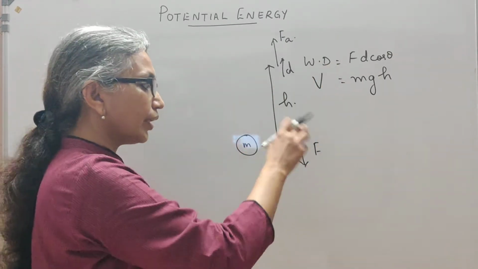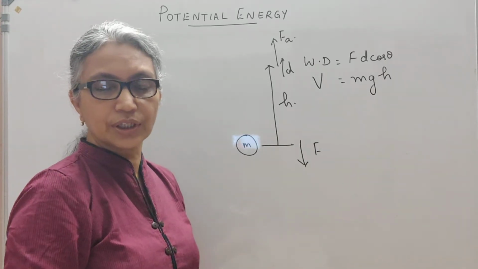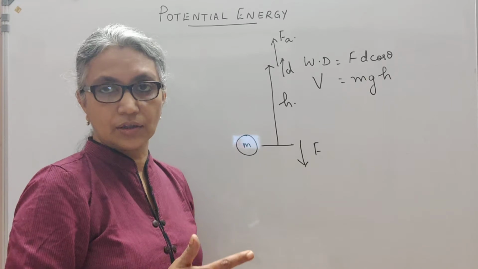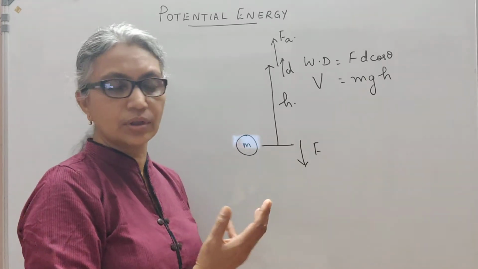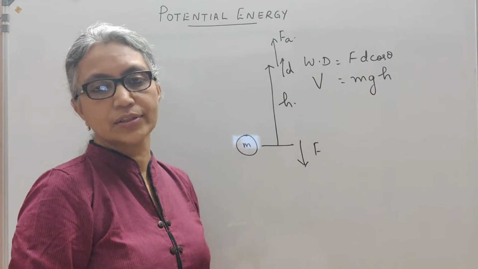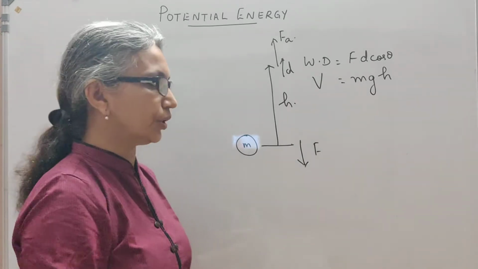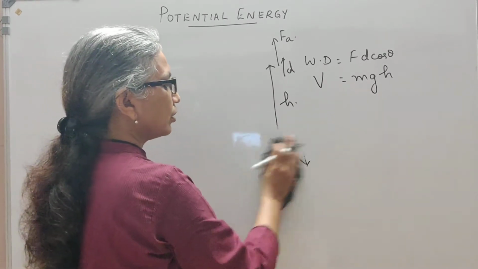Now this work is done against the gravitational force. So this potential energy is the work done, or the energy stored, when work is done against the gravitational force. That energy stored in the body is what you call potential energy. Its SI unit is joules.